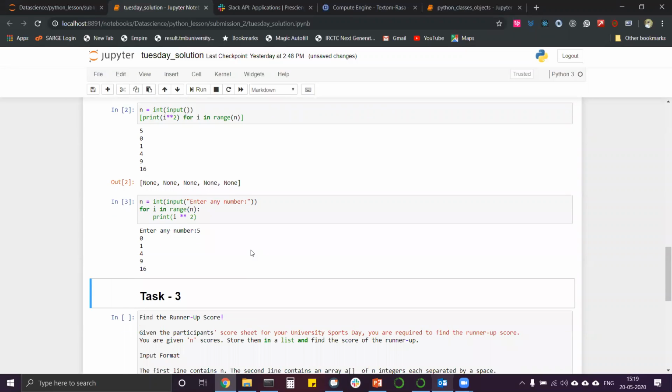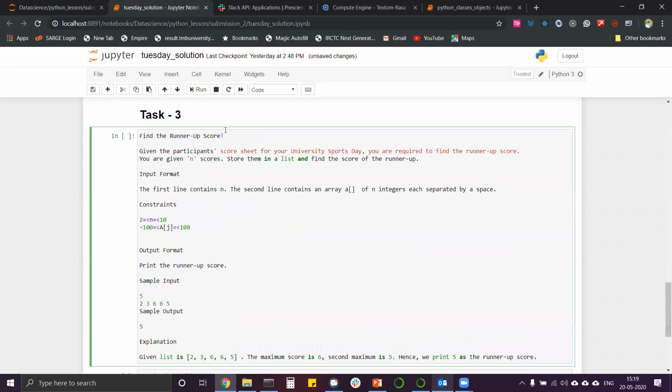Okay, now next come to the third one, finding the runner-up score. What is runner-up? Runner-up is always the one that is not on the top, but in the second position. So whatever be the second position, we have to find that, not the top one. By using max, we could very easily find the top score. So what the condition is: given the participant score sheet for your university sports day, you are required to find out the runner-up score. You are given n scores and store them in a list and find the score of the runner-up. So you have to create a list in between also.